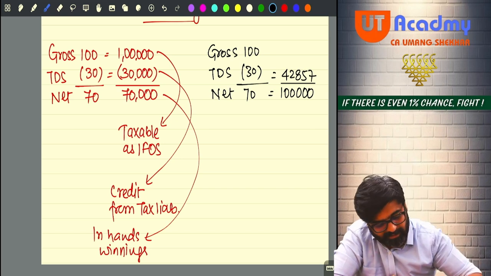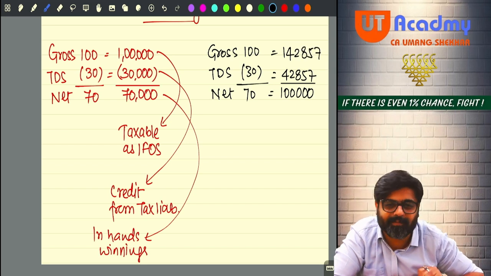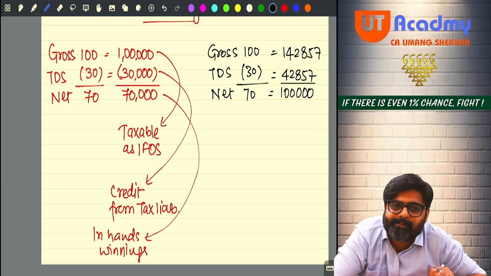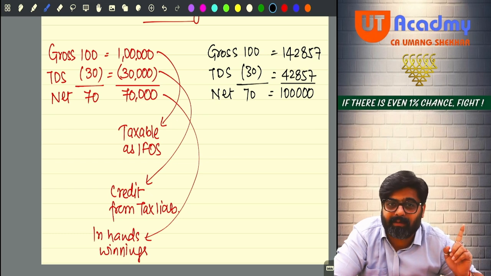Winnings was 1,42,857. And now the recovery of TDS will be made from that payer. So the government will ask him to pay how much? 42,857.